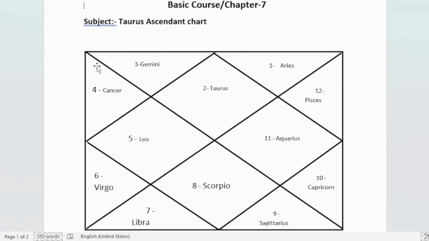Now we come to the 3rd house. The sign is Cancer, number 4. The lord of Cancer is the Moon. The Moon here becomes a neutral planet. It is a deity planet, it is not friends with Venus.